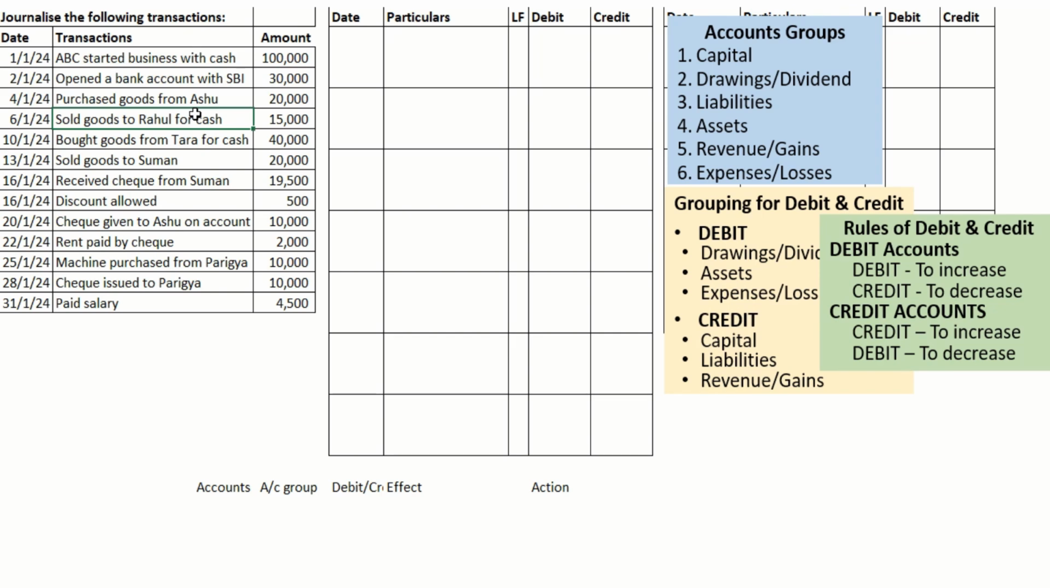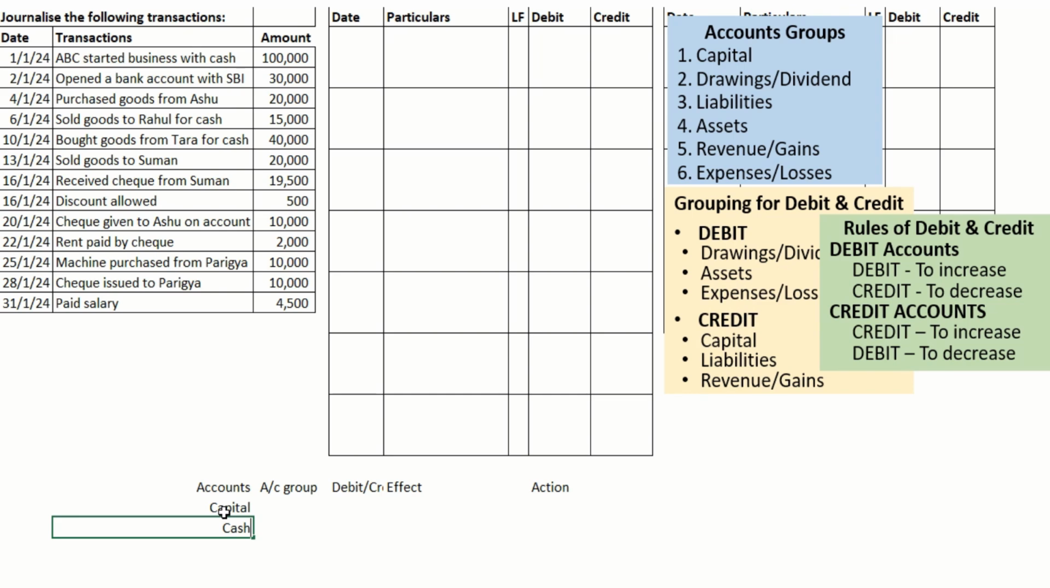So we can analyze the first transaction. ABC started business with the cash. Now, started with cash means this is capital, the amount introduced by the owner for starting the business. So one account is capital. Secondly, what is the business getting? Business is getting cash from the owner, so the cash balance is getting increased. So the two accounts are capital and cash.